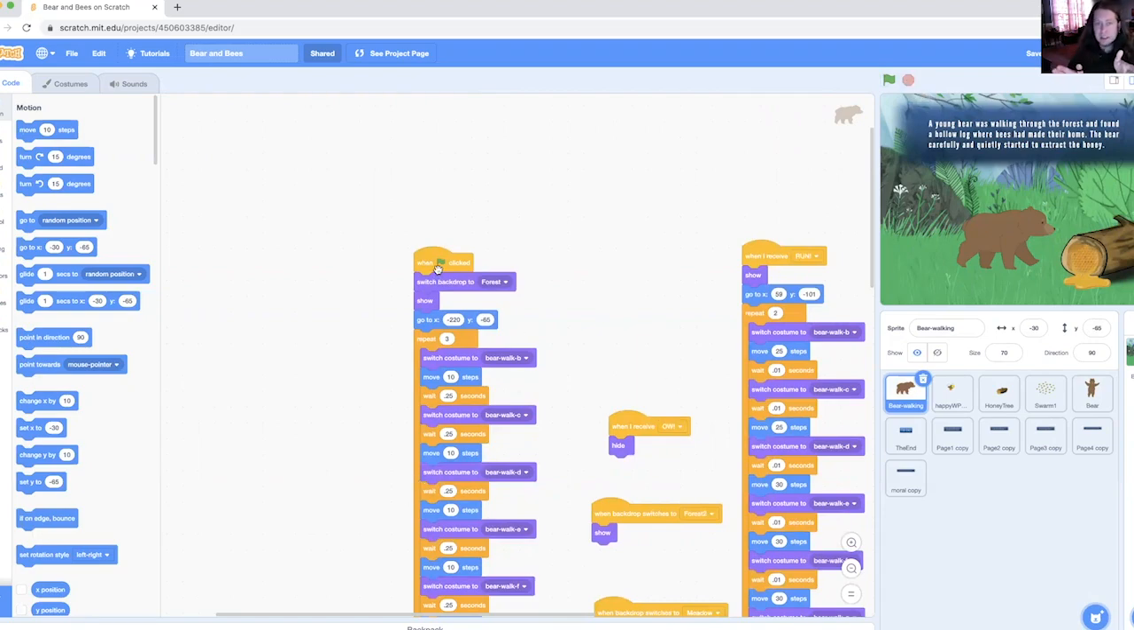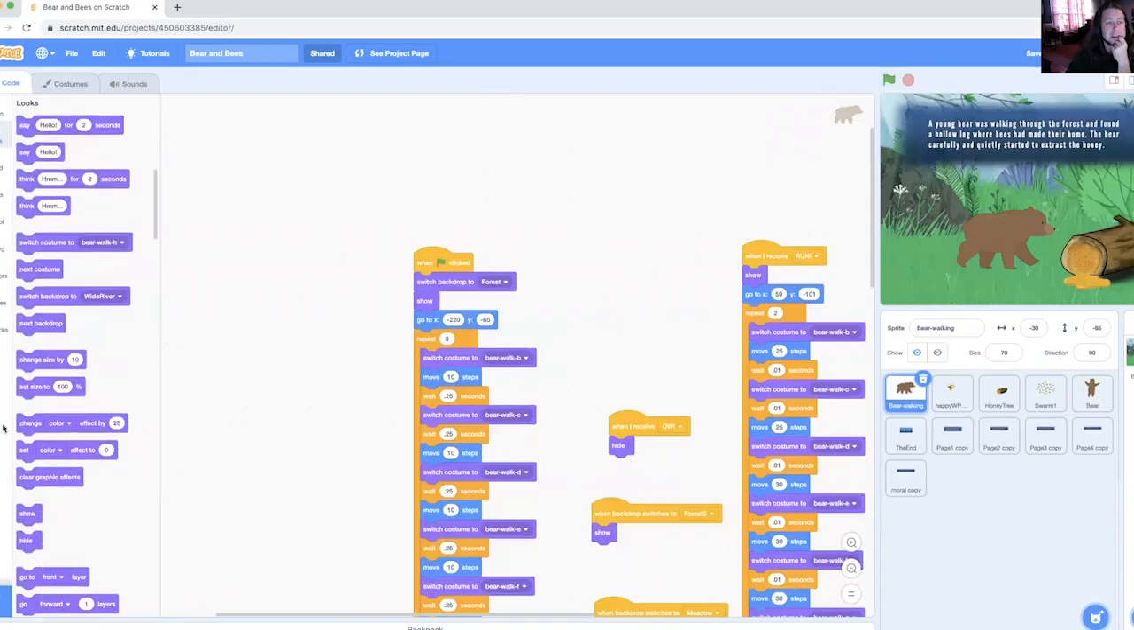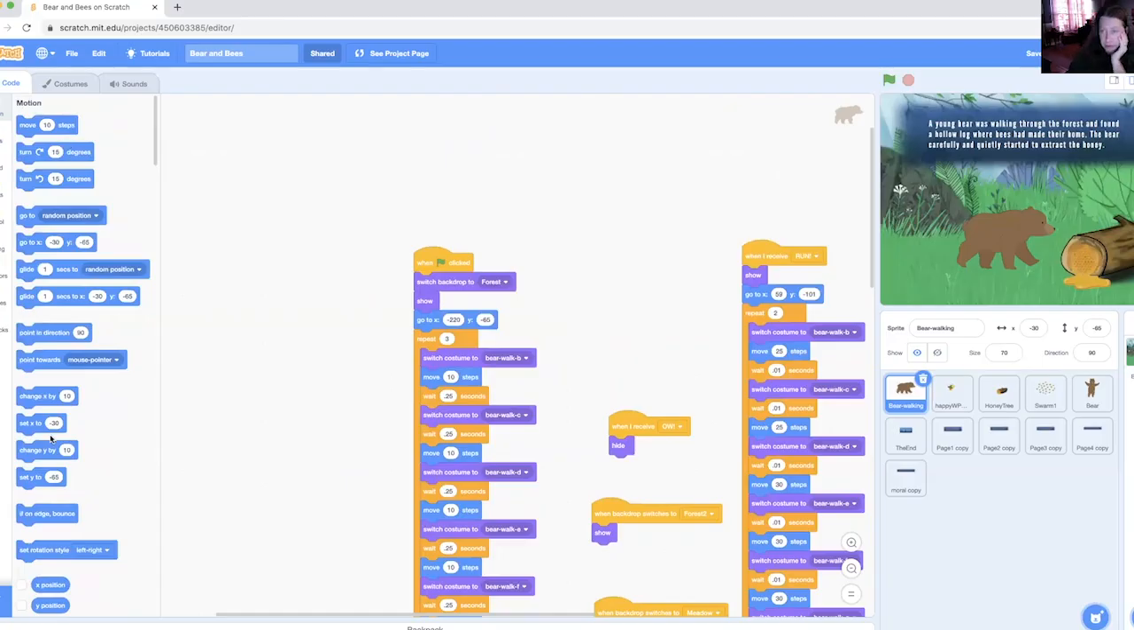So what happened when I clicked that green flag was that I gave a certain set of instructions to this particular sprite of the bear walking. It said when the flag is clicked, we want to make sure that the backdrop is the forest. We want to show, so these are all the looks. These are all size and shape of your images here. So show the bear and go to, which is motion, which is this blue section, go to coordinates. So coordinates are the x-axis, which is side to side, and the y-axis, which are up and down.